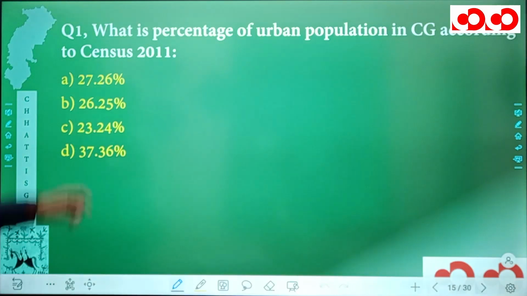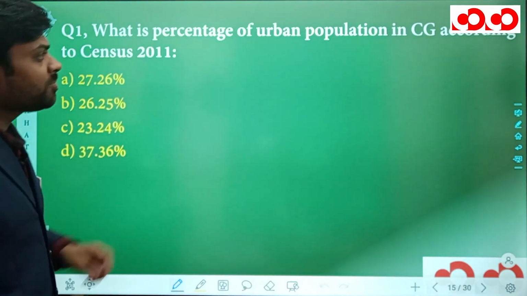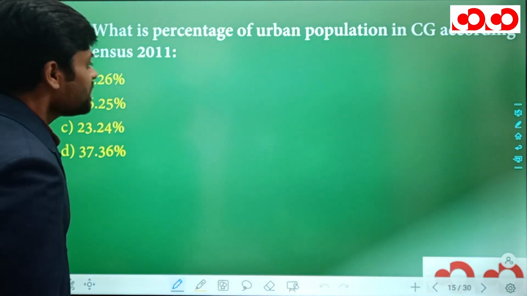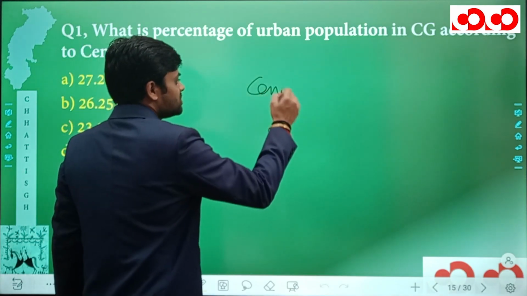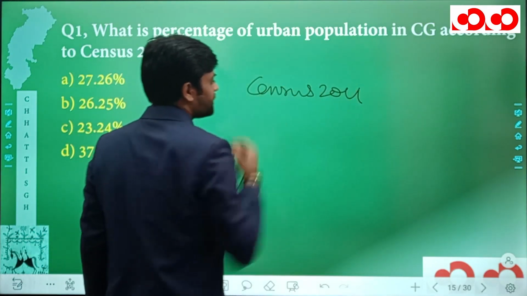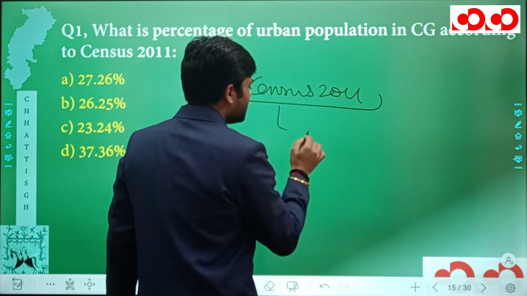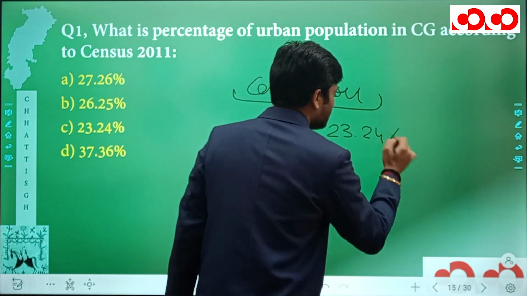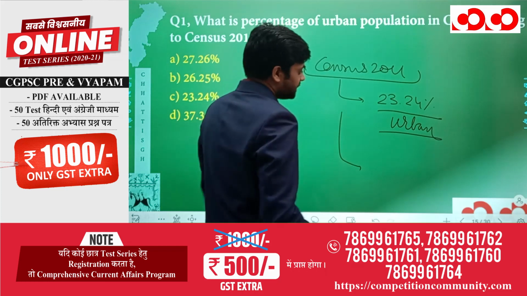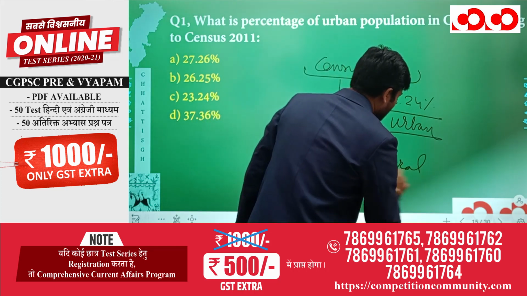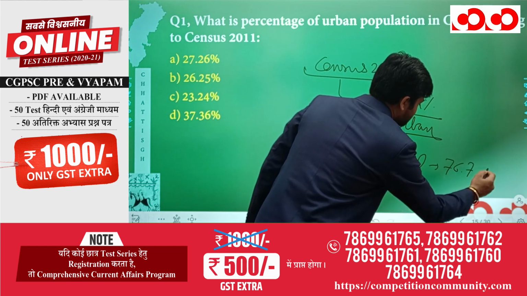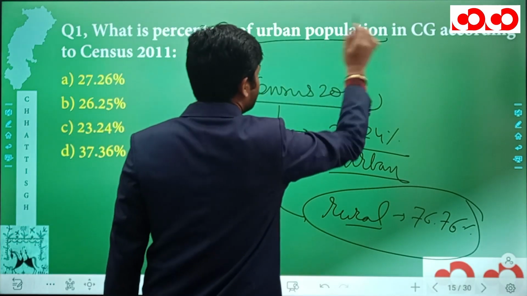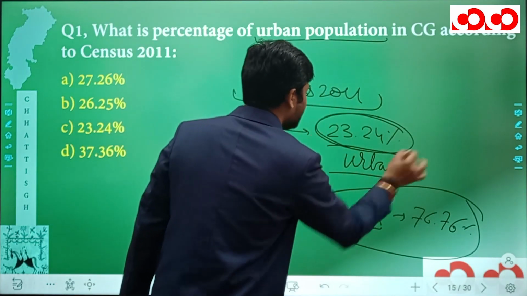Here we have our first question. What is the percentage of urban population in Chhattisgarh according to census 2011? So let me tell you, according to census 2011, the urban population in Chhattisgarh is actually 23.24%, while the rural population is somewhere around 76.76%. So in the question, we have been asked about the urban population, which is actually 23.24%.